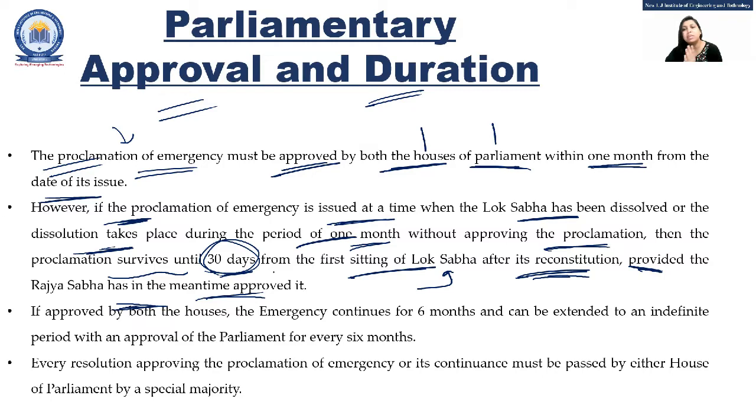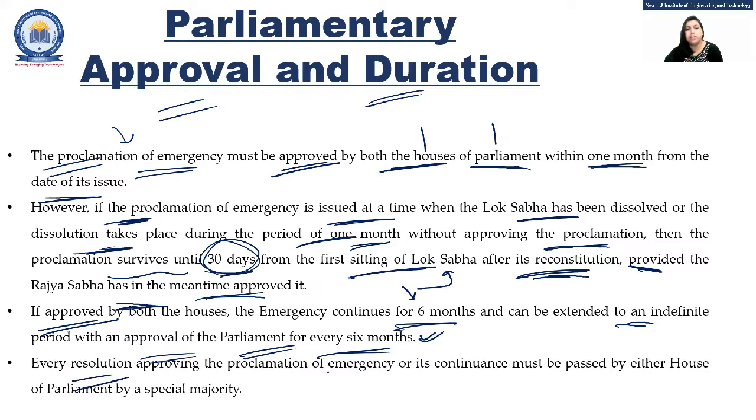After that, 30 days will be given to the first session of the new Lok Sabha. That is how this proclamation of emergency can be done. If approved by both the houses, the emergency continues for 6 months. Also, it can be extended to an indefinite period with the approval of Parliament for every 6 months. If after 6 months they say there is more requirement of the emergency, definitely it can continue. The normal time stipulation is 6 months.